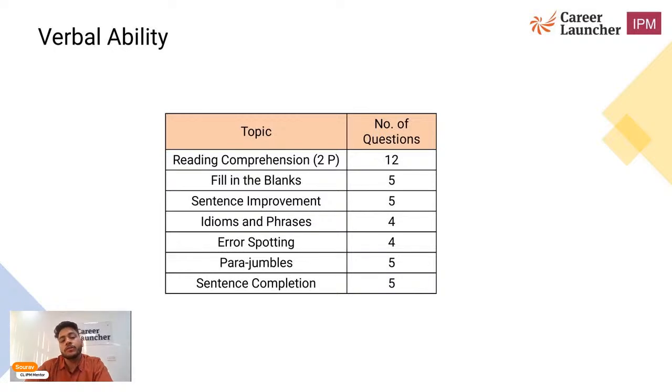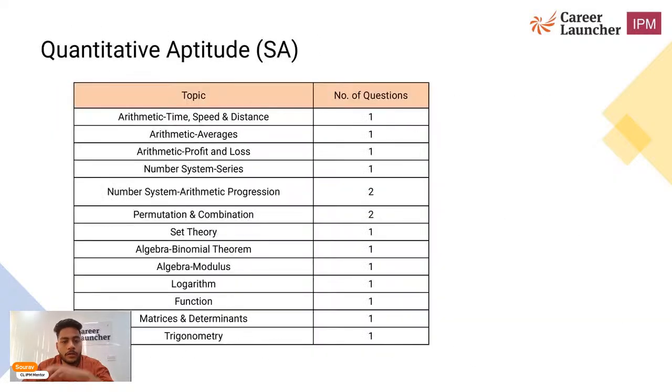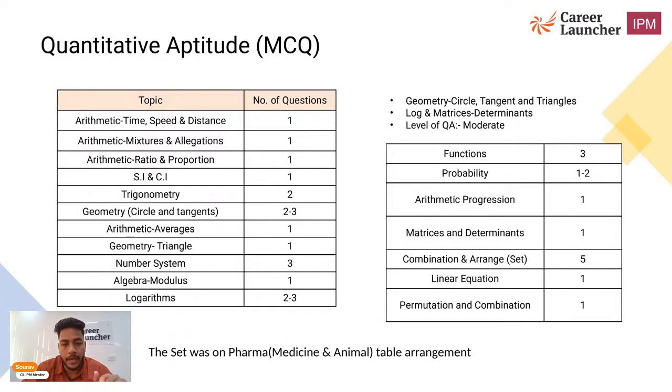So if we'll talk about the level of the exam, the QA short answer was quite moderate to higher side, so it was difficult overall. So we can categorize it into moderate to higher, or moderate to tough side. If we talk about the MCQ format, and we'll see the set question, this was quite easy. So overall it was moderate, not easy, not tough. So it is quite moderate level.